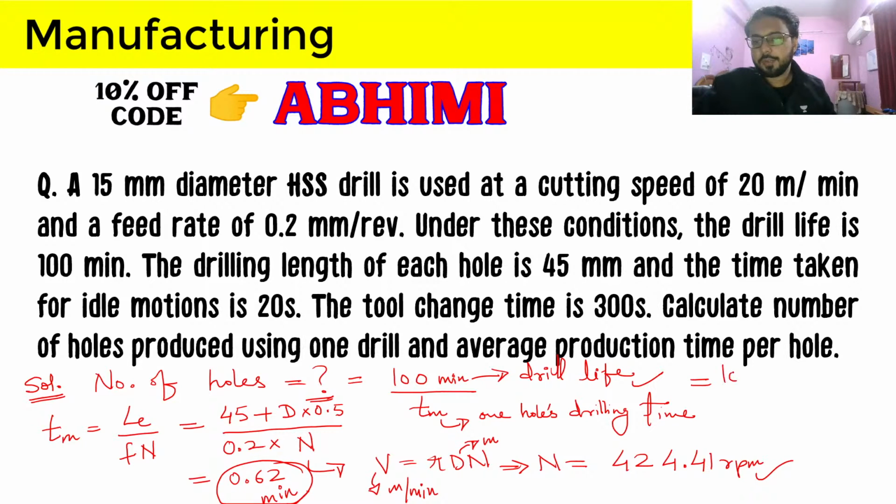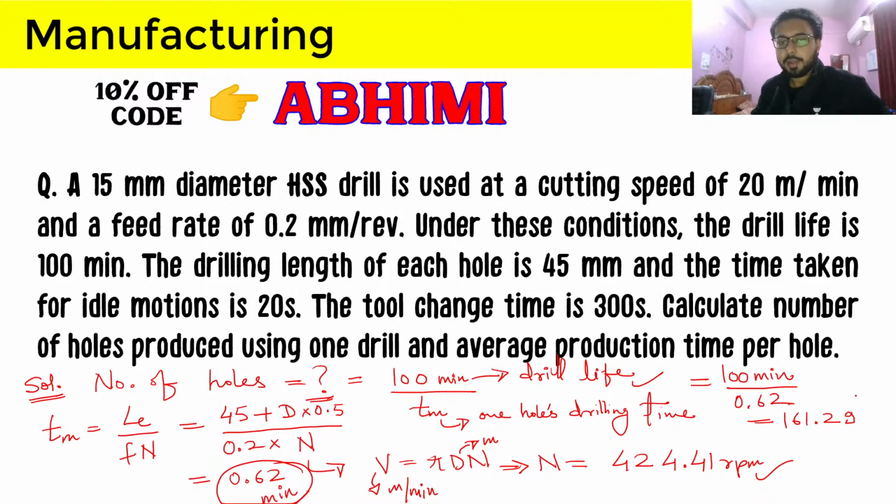And now we have to calculate the number of holes. So total life divided by the machining time for one hole, 0.62, gives us the number of holes as 161.29. Since this is not a whole number and we are calculating the number of holes, we say the number of holes produced is 161, because one hole is not produced in full.